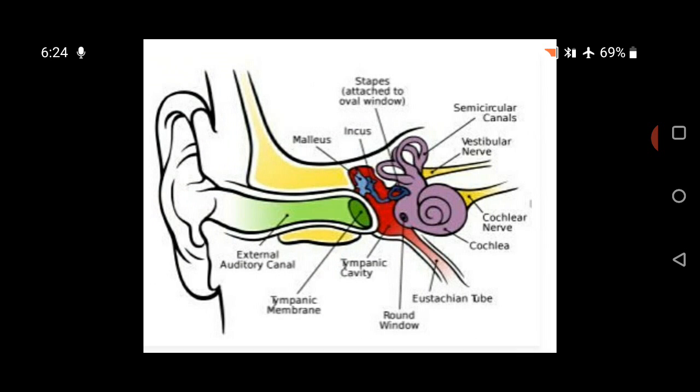Then the middle ear parts are hammer or malleus, anvil or you can say incus, and stirrup or stapes, or cochlea. And then we will discuss these parts' functions in detail.